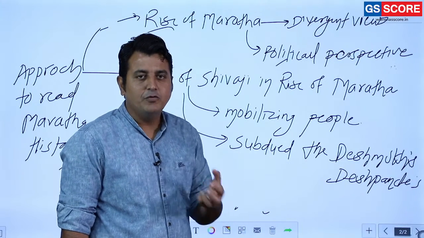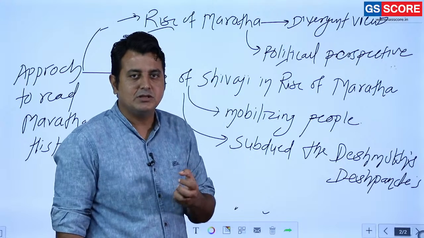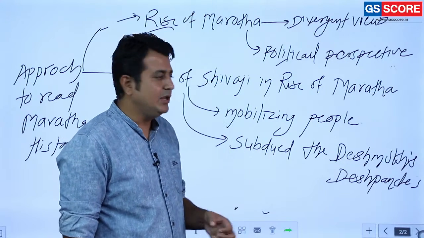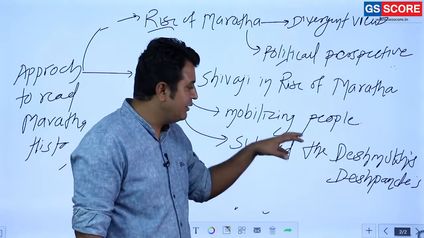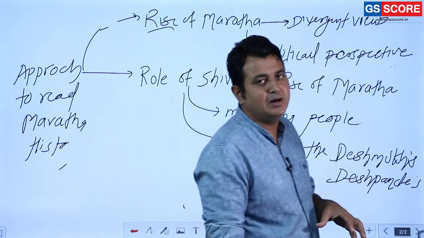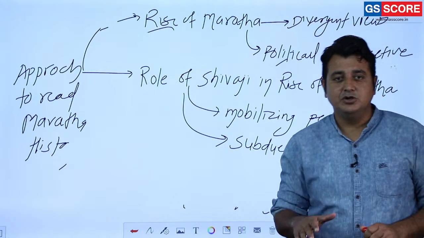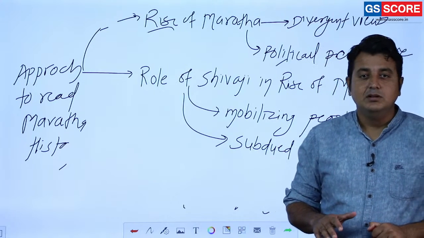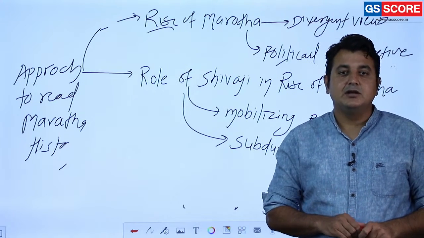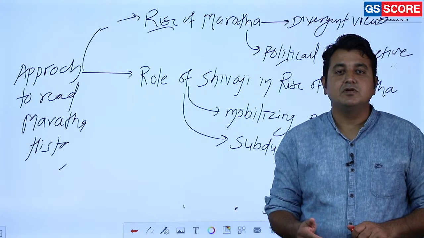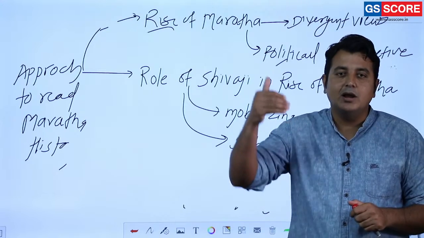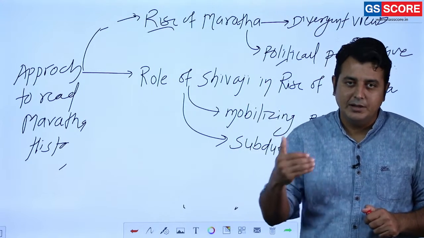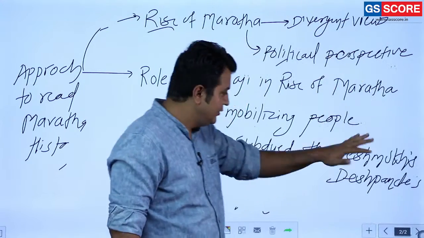They were powerful enough, having enough dominance in that particular area. So when Shivaji mobilized the people, at the same time he subdued Deshmukh and Deshpande. That means he established his control over zamindars and he claimed himself Sir Deshmukh. The title Sir Deshmukh means over and above Deshmukh. Clear? So he suppressed them.